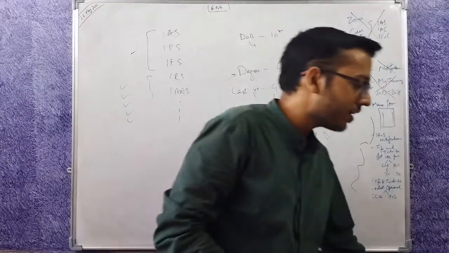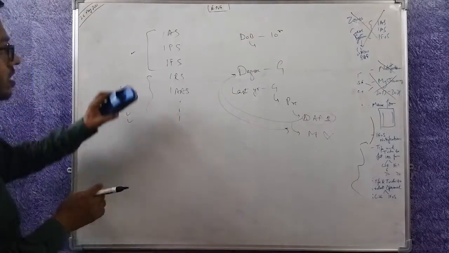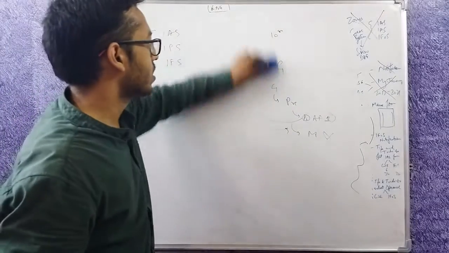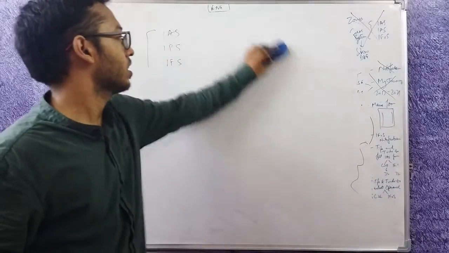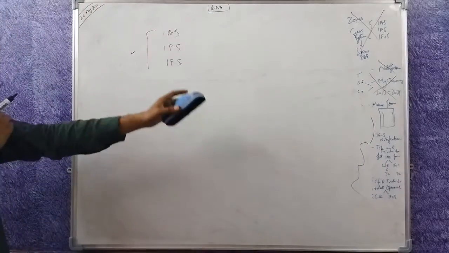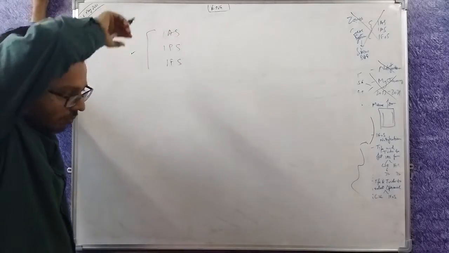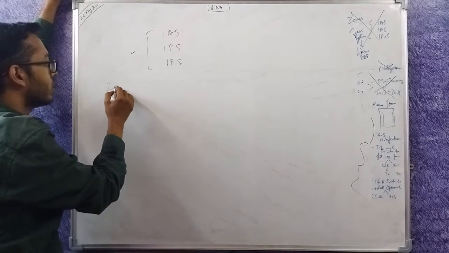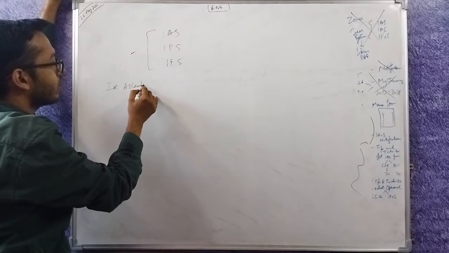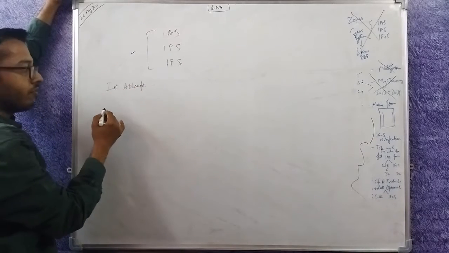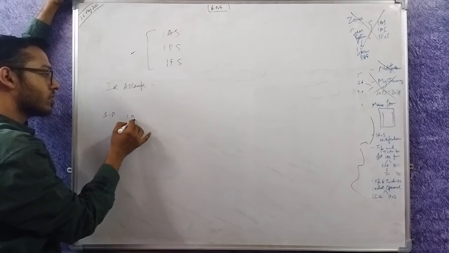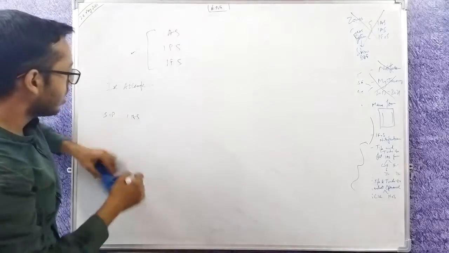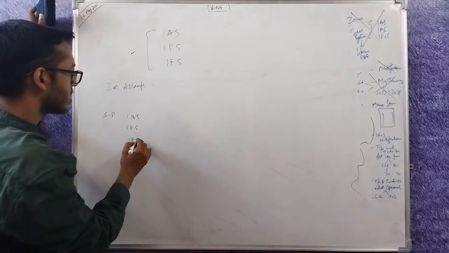Now there are some technicalities involved. Since these three are the premier services, there are some technicalities involved. What are those technicalities? You are a beginner. I am assuming that you are a beginner. I am making these videos for complete beginners. So let's say you give your first attempt and you want IAS. You have filled in your service preference, IAS first, then IPS, then IFS, etc., etc. Or let's say you fill IFS and IPS, etc., etc.